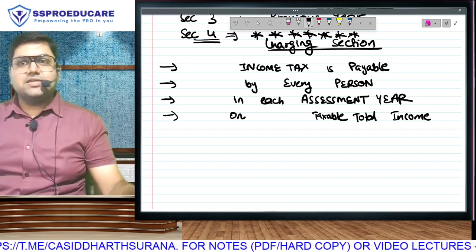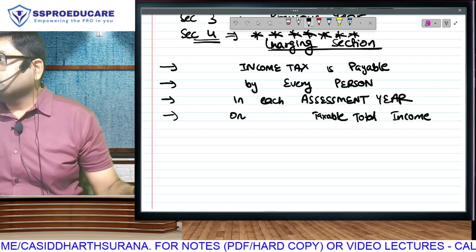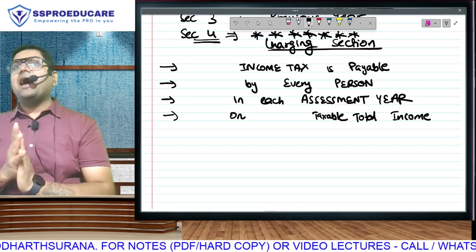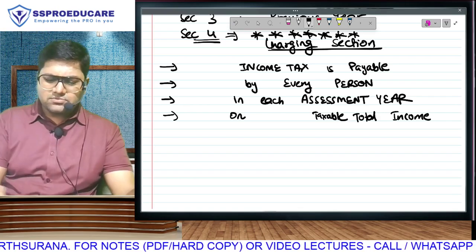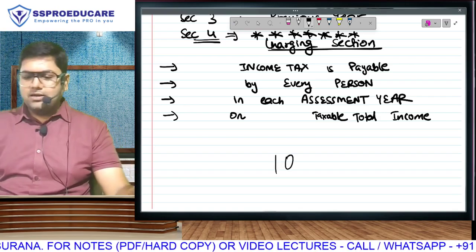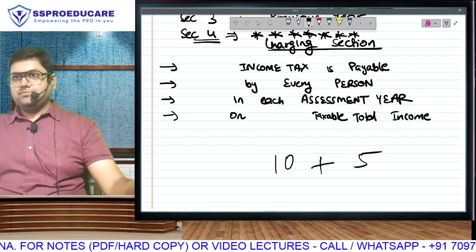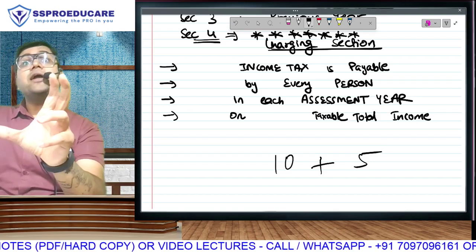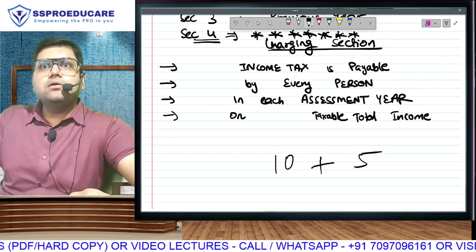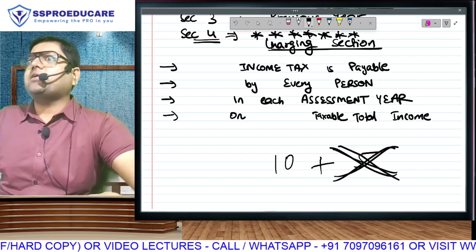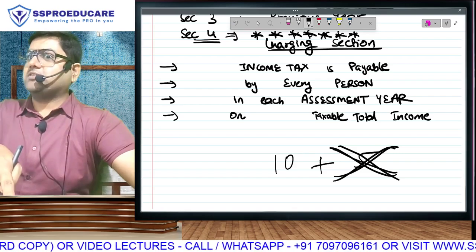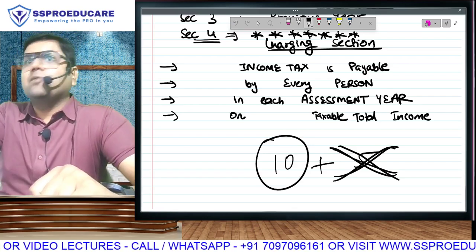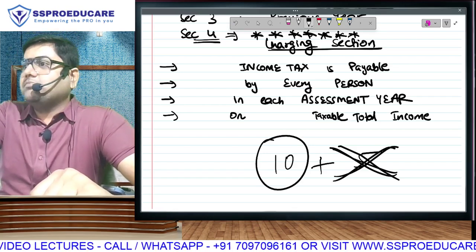In the last class, we discussed why there is no income tax on agriculture. That means one thing is for sure, on agriculture income, we don't have to pay tax. Now, supposing I have got salary income. Simple example: salary income 10 lakh and I have got agriculture income 5 lakh. If I ask you my total income, the answer is 15. But on this income, government does not want tax. So for income tax purposes, my income will be only 10, which is why we say taxable total income. Not just a total income, but taxable total income.